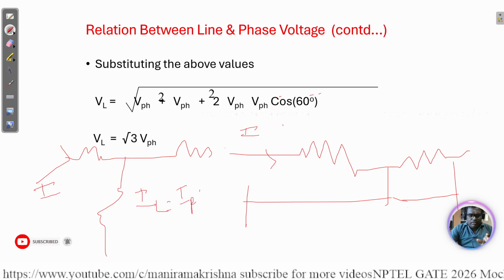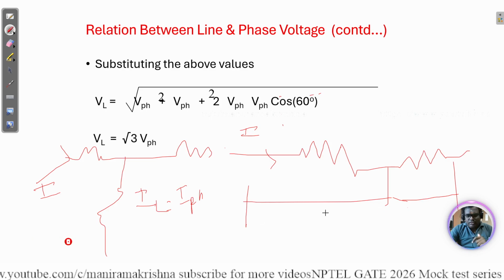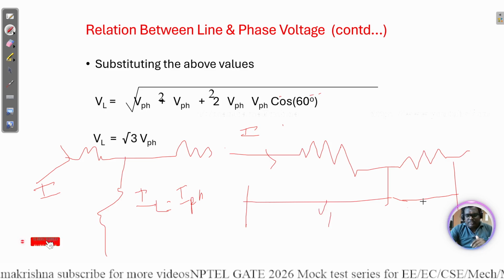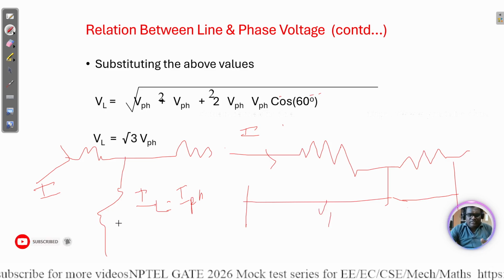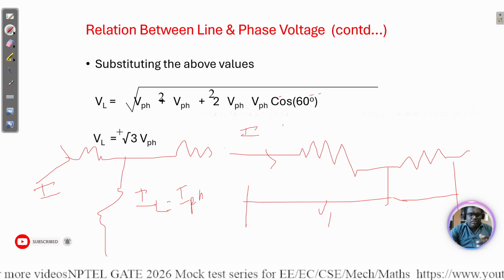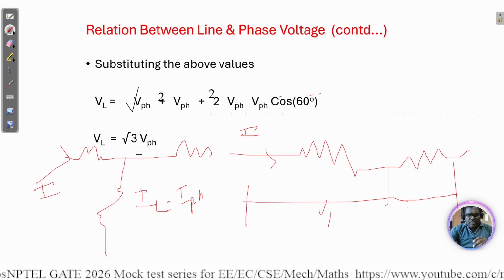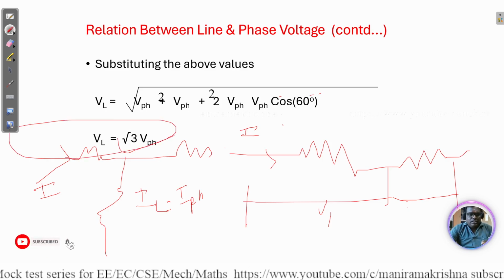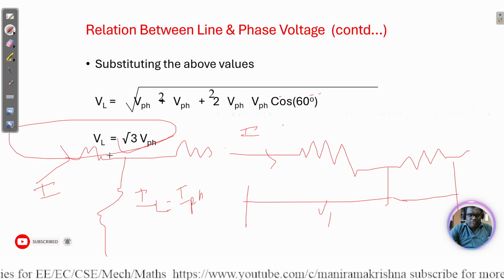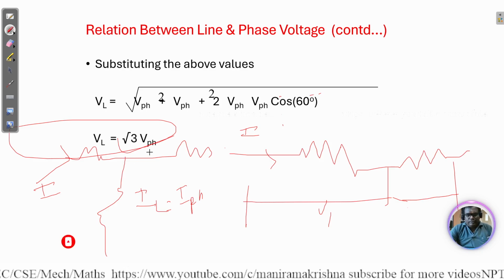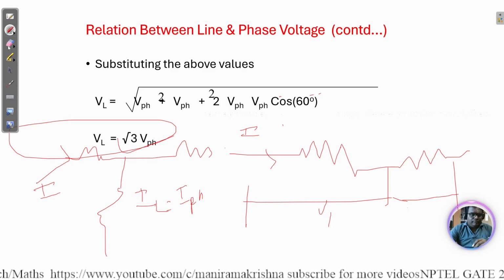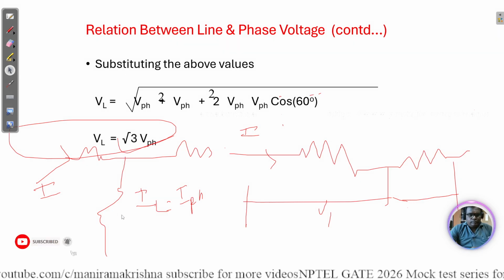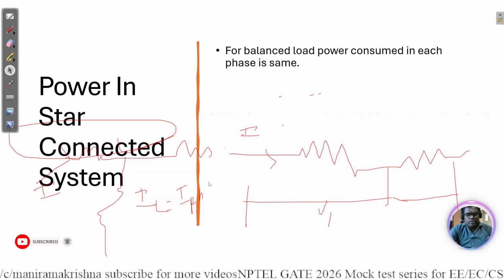But in a series connection the voltage is divided, so similarly here also the voltage is divided. That's why, with three phases and the root, we get the line voltage equal to root 3 times the phase voltage. That we need to remember.